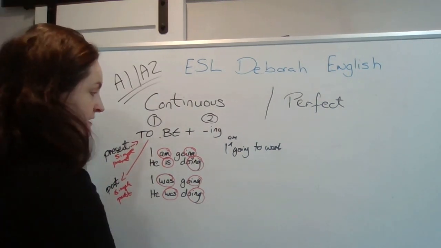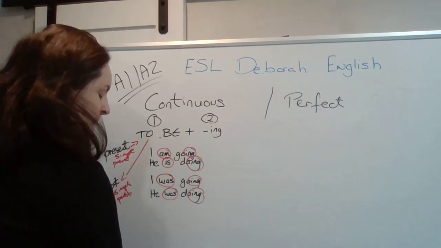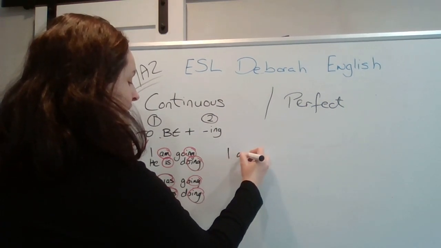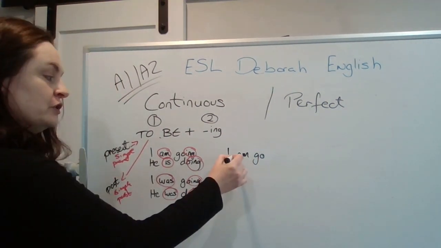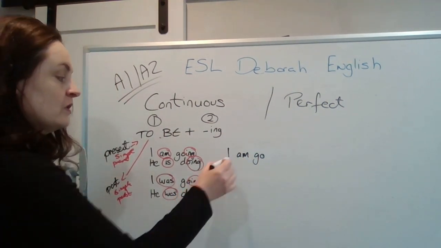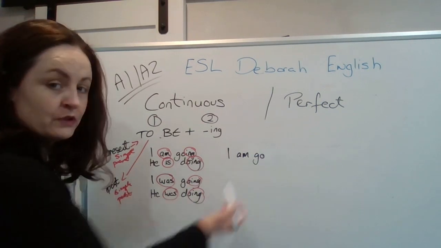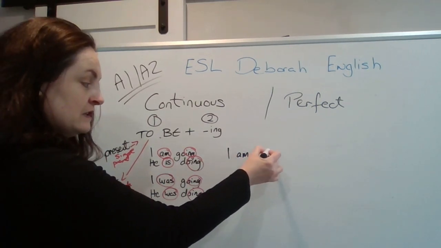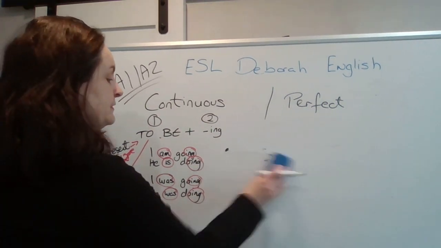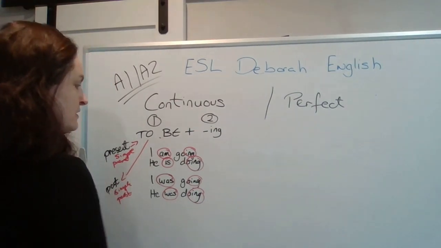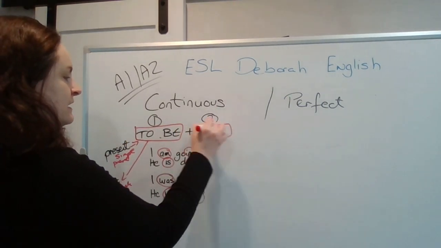So, for example, they say something like, I am go. You cannot do this. When you say I am and you need to put the next verb, it has to be in the continuous. It must have this to be correct. So to be continuous, it needs to have the verb to be and the ing.